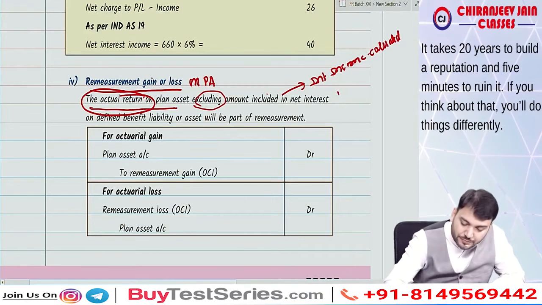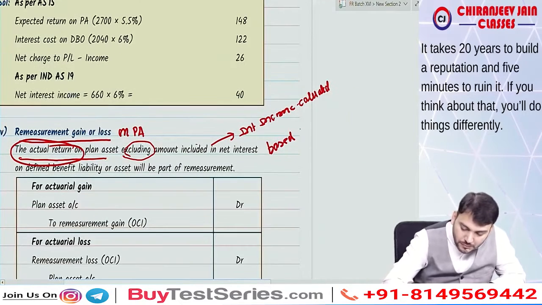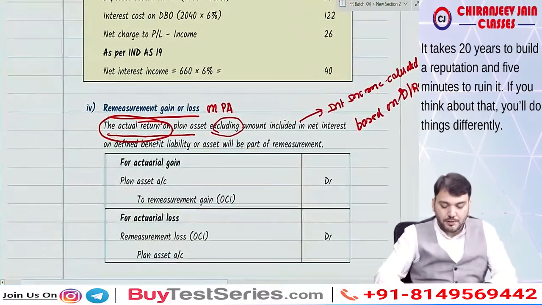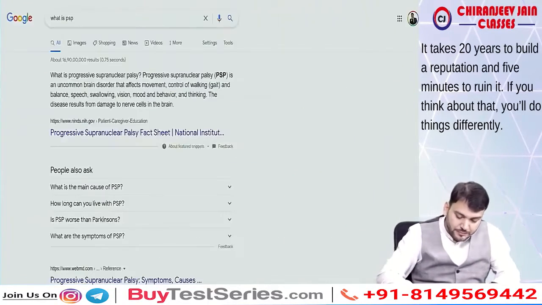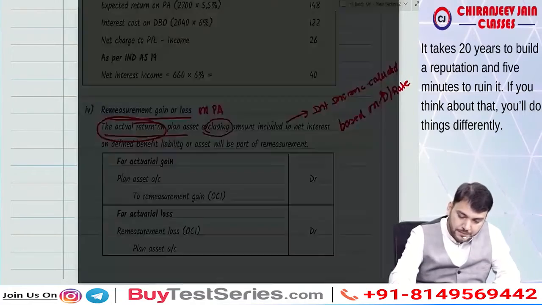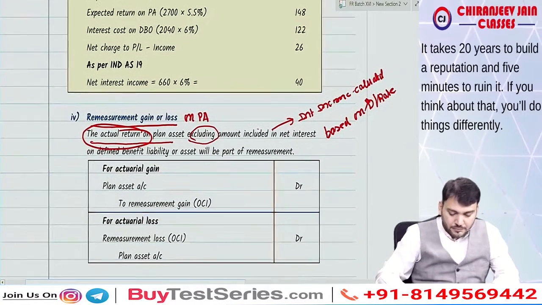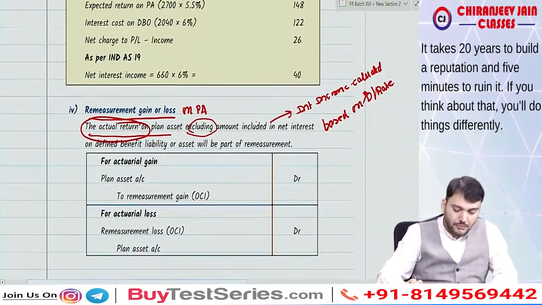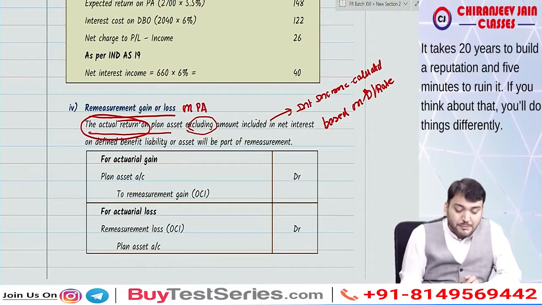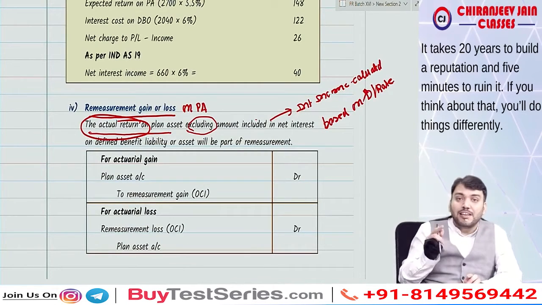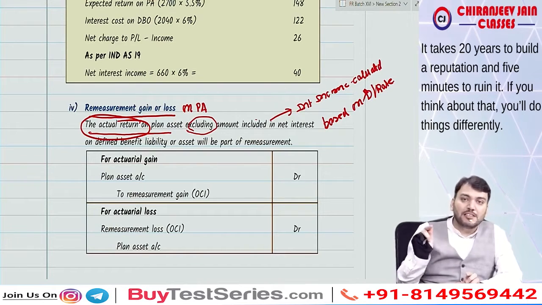Are you getting what I am saying? Understood this point? Yes, sir. Correct. So any difference between actual return and interest income already calculated based on discount rate, that will be remeasurement gain or loss, which will be transferred to OCI.